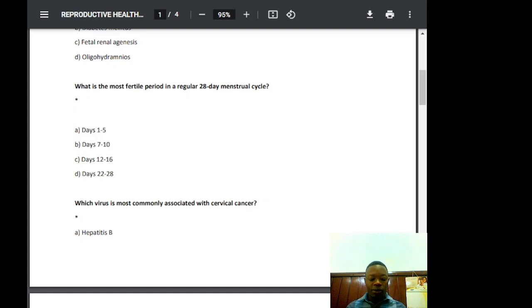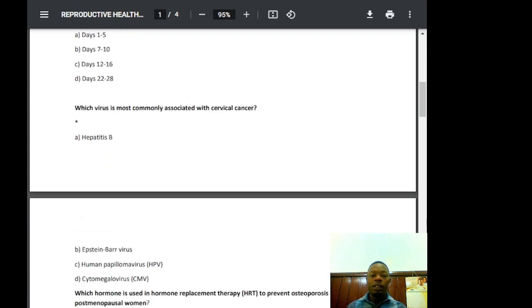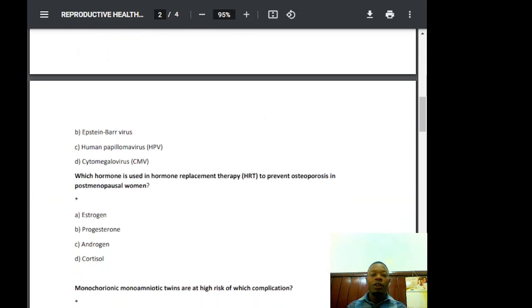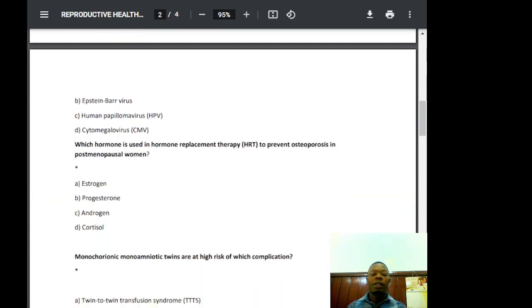Let's check the next question. Which virus is most commonly associated with cervical cancer? We have hepatitis B, Epstein-Barr virus, human papilloma virus, and cytomegalovirus. So which virus is commonly associated with cervical cancer?